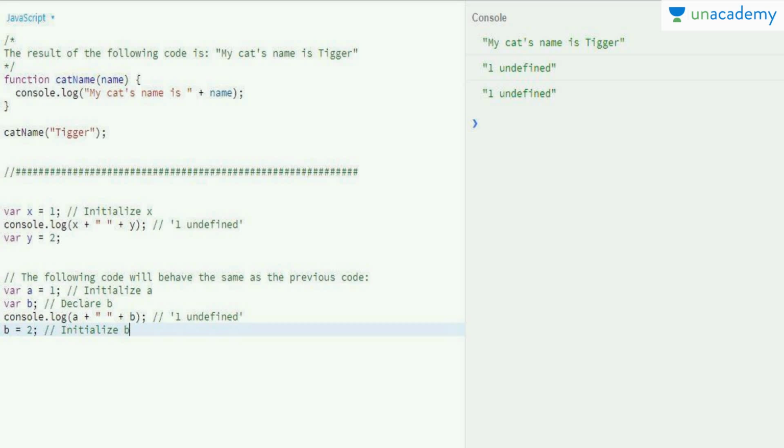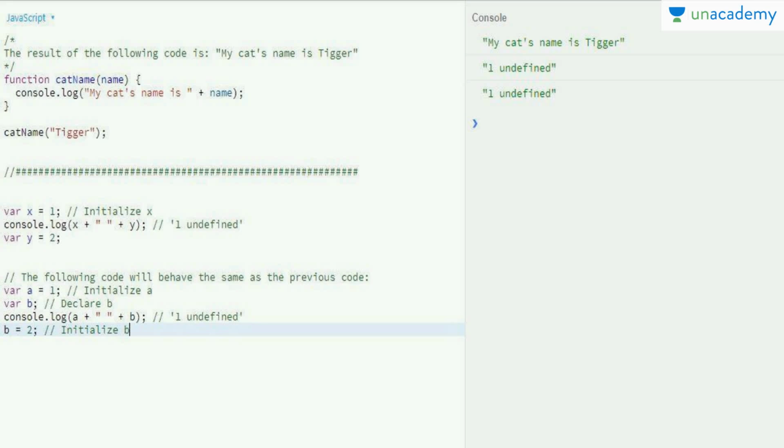After that, I have declared a variable x and initialized it to a value of 1, and then I print the value of x plus a space plus y. So I get 1 and then undefined, but I don't get any kind of error. Undefined doesn't mean that you have an error in the code.